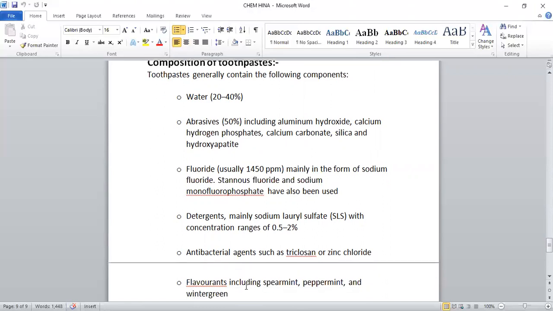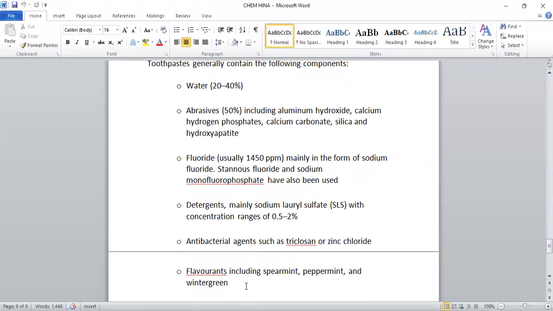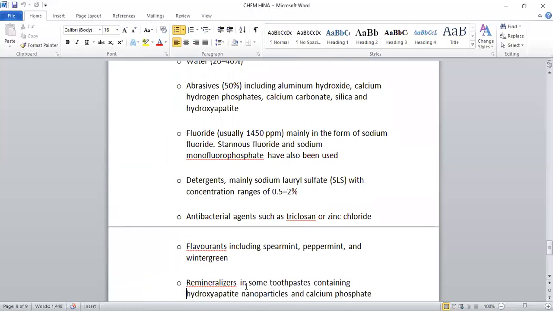20 to 40% abrasives, including aluminium hydroxide, calcium hydrogen phosphates, calcium carbonate, silica, and hydroxyapatite. As I have told you before, abrasives are the most important part in the toothpaste, and these are used for the grinding to clean the teeth.